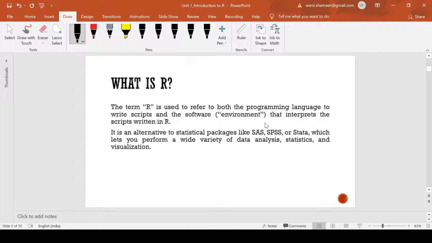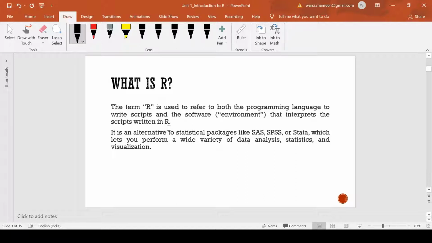So, theoretically, if you would like to define R, the term R is basically used to refer to both the programming language to write scripts and the software that interprets the scripts written in R. So, basically, R is a programming language, and we can write scripts in R in a software so as to do the functions we are intending to do.